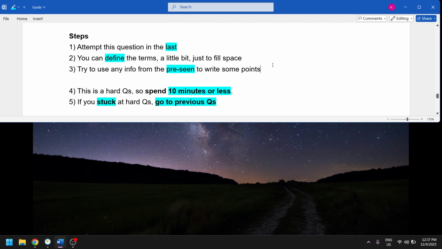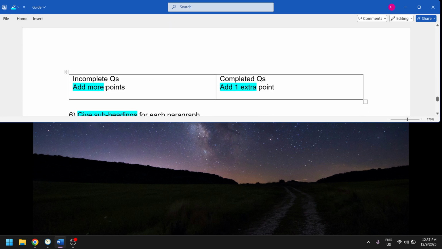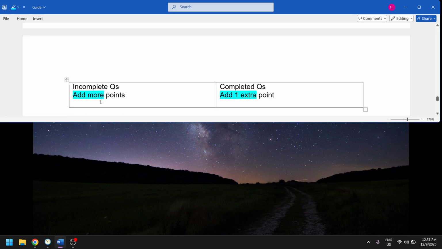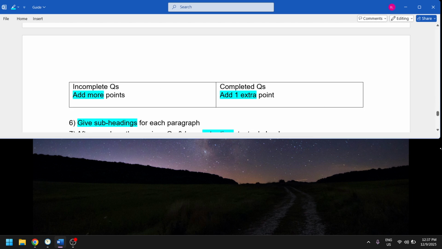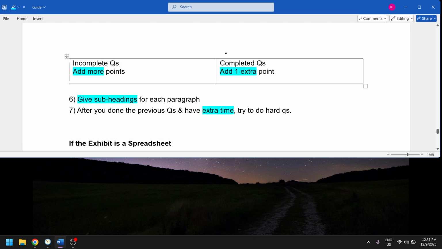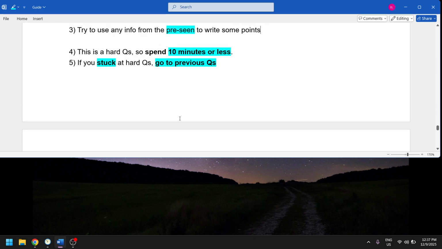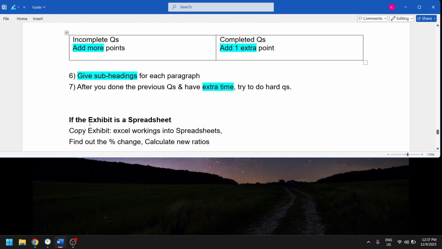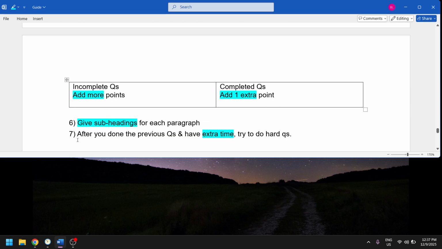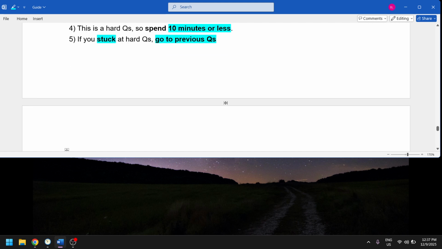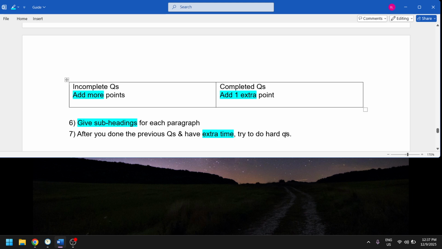In the previous question, if there is an incomplete question, you add more points, and for a completed question, you add 1 extra point. You can also give subheadings for each paragraph. Only as the last step, if you have extra time, you can do the hard question.